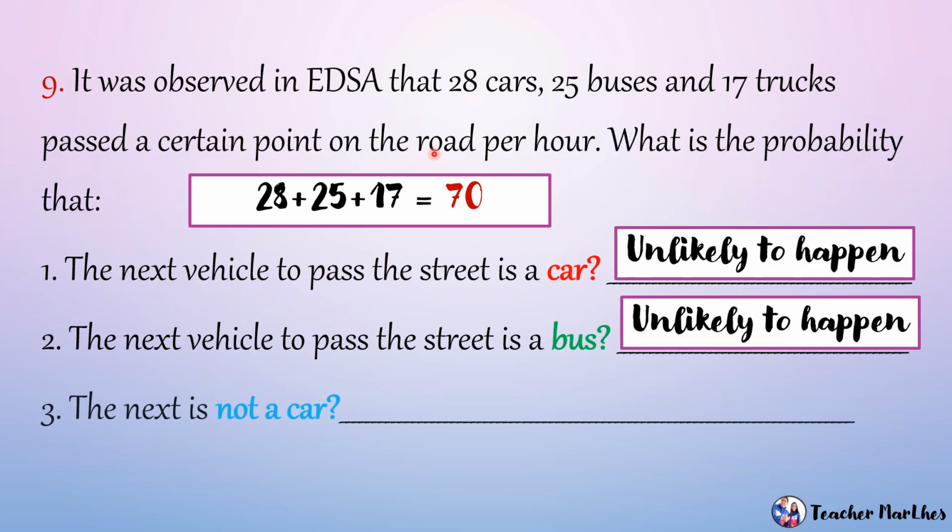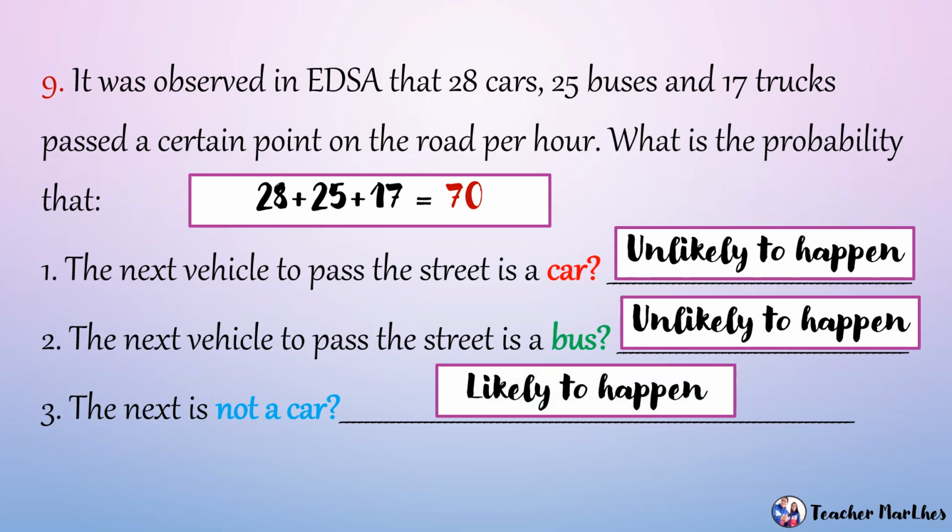Then, number 3, the next is not a car. So, the next is not a car. So, ibig sabihin, pwedeng buses, pwedeng trucks. So, i-plus natin kung ilan yung buses, ilan din yung trucks. So, 25 plus 17 is 42. 42 out of 70. So, since kalahati na po siya, lampas kalahati, pero hindi 70, so, papatak siya sa probability ng likely to happen.